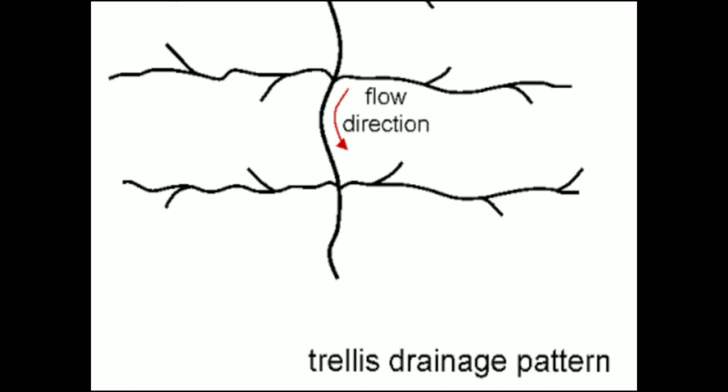In this, you can see the primary tributaries are parallel to each other, and the secondary tributary, which is the tributary of the primary tributary, is forming like a right angle to the first one.